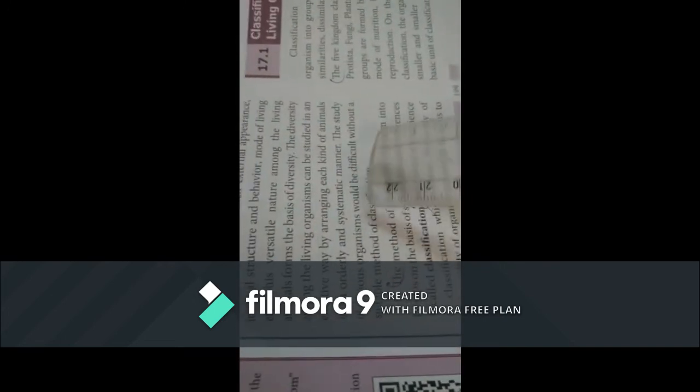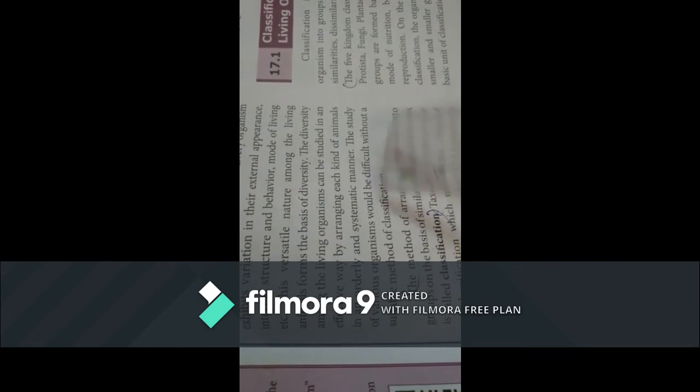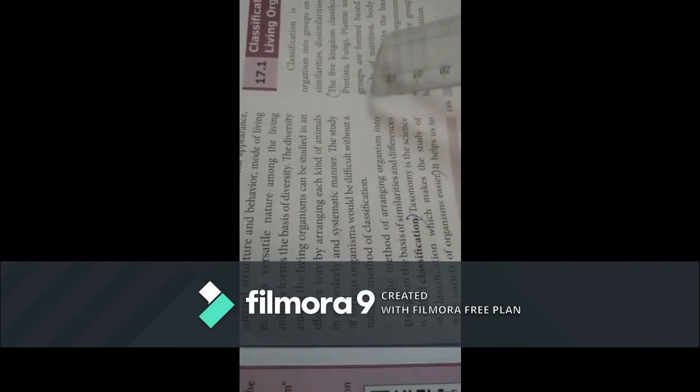The study of various organisms would be difficult without a suitable method of classification. Without classifying the animals, we can't study them as a group. So we should classify the organisms in a systematic manner. Then only we can clarify about the group of animals.